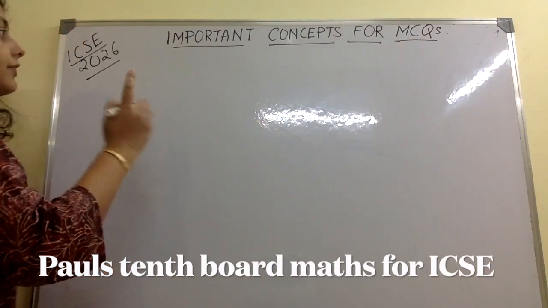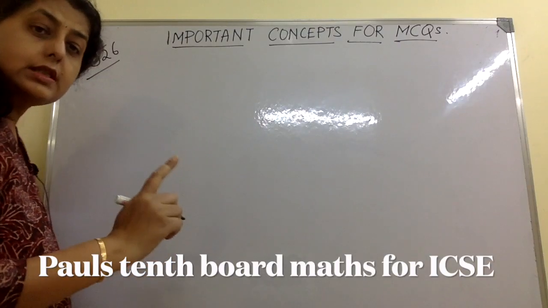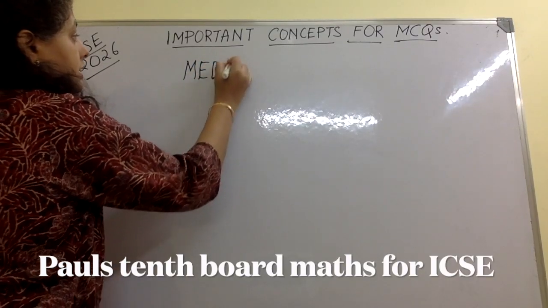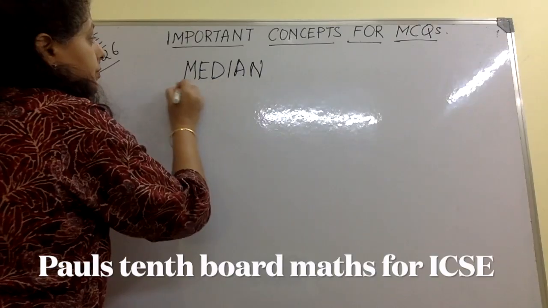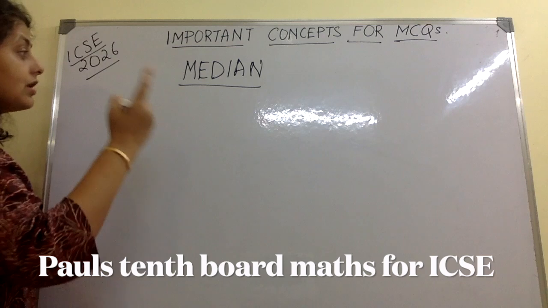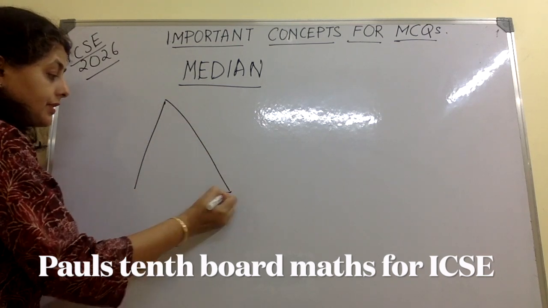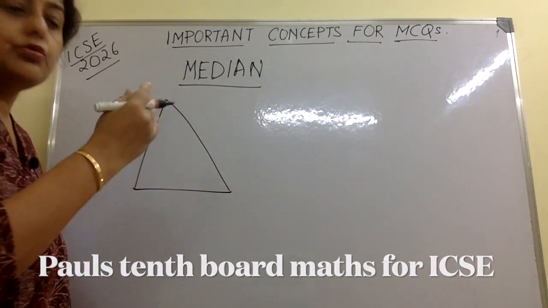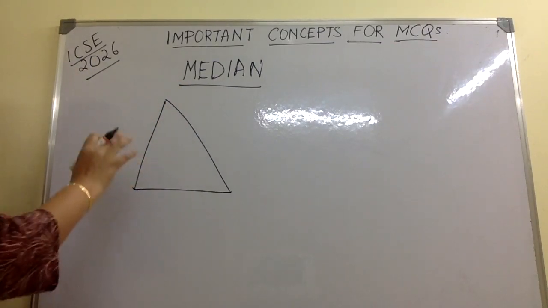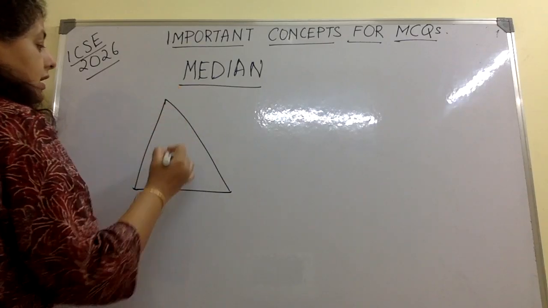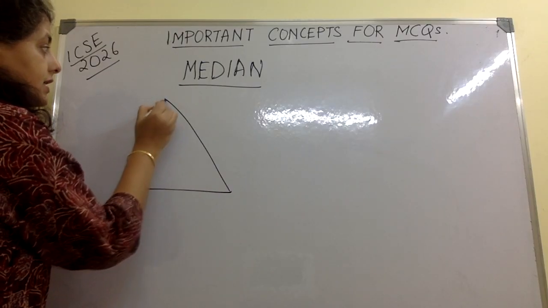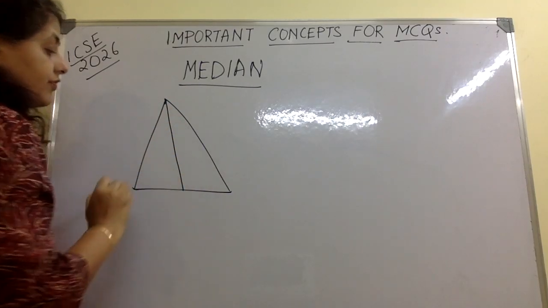Now, the very first thing that we have to know, many questions are asked on this, is the median. What is a median? Children going for ICSE still don't know what a median is. So let us first see, this is a triangle. Here is any triangle, acute, obtuse, it can be any triangle. The median is the line which connects one vertex to the midpoint of the other side.